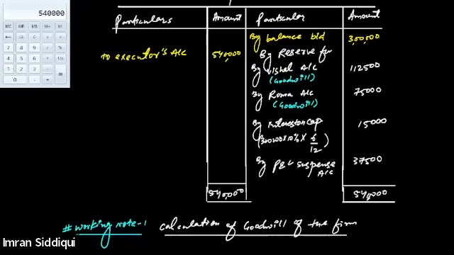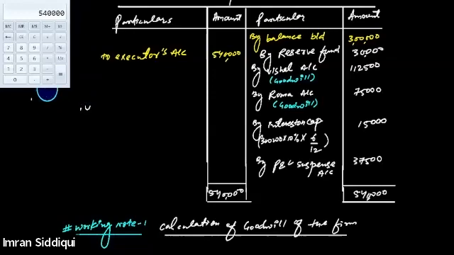Reserve fund is how much? Reserve fund given in the question is 60,000. And this 60,000 needs to be distributed among the partners in their old PSR. Old PSR for Virat is 5/10. So that means 30,000 needs to be credited to Virat's capital account as well.